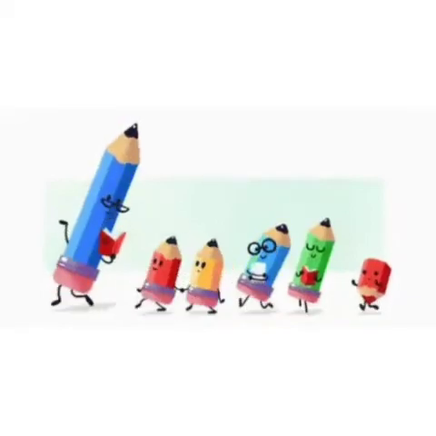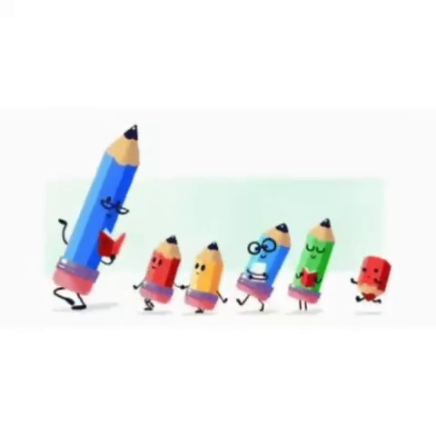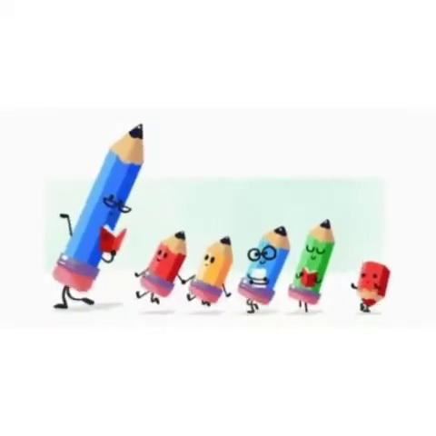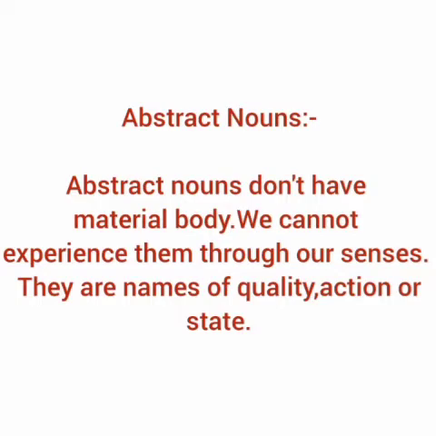Now, we will be learning about abstract nouns. Abstract nouns don't have material body. We cannot experience them through our senses. They are names of quality, action, or state. Now, let us see some examples of abstract nouns.